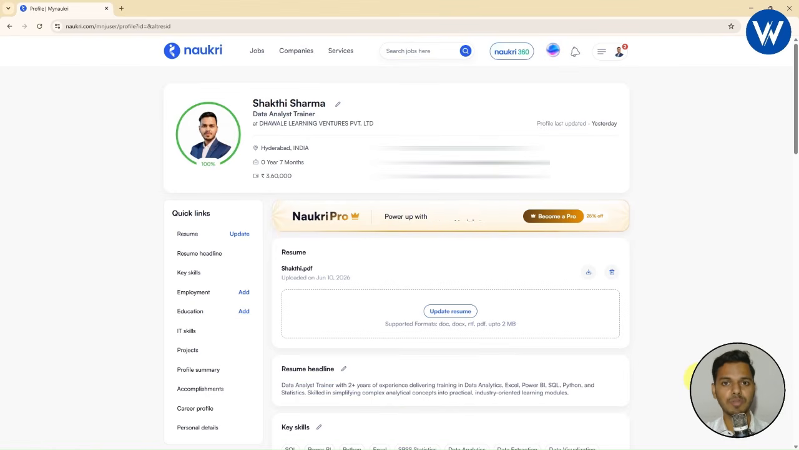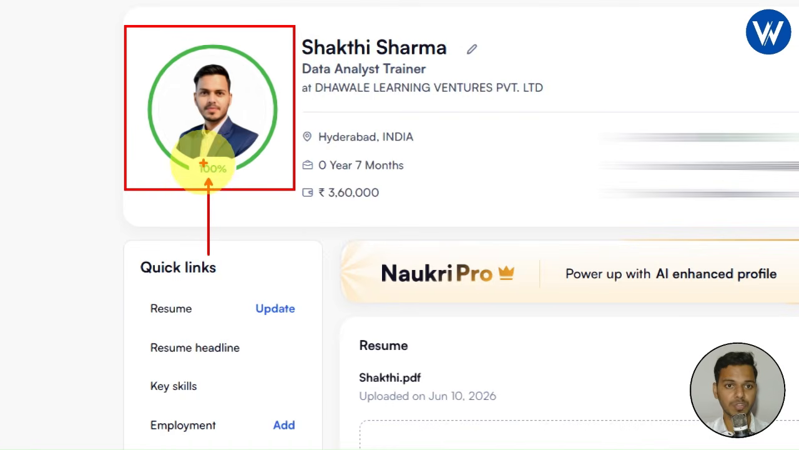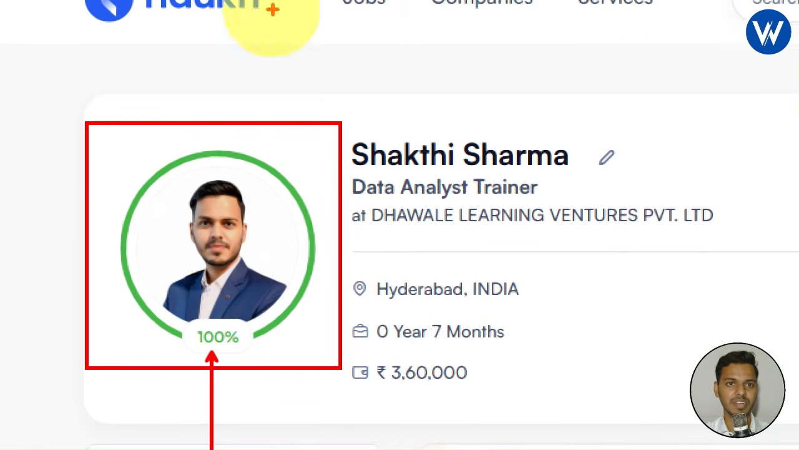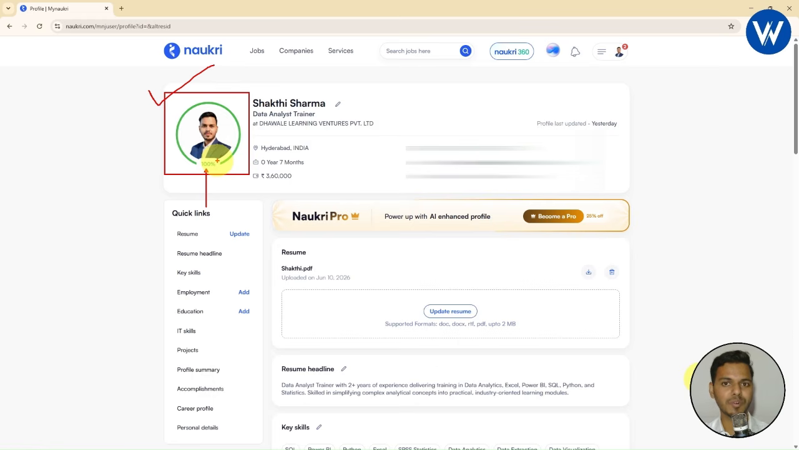Now first you need to complete your Naukri profile. This is very important. Whenever you want to apply for a job, your Naukri profile should be 100%. Let me show you with the help of the highlighter. This is my image, right? Now here you can notice my Naukri profile is completely 100%, right? Means my Naukri profile is valid. So basically if your Naukri profile is 100%, you can easily get shortlisted as well as get interview calls. This is a very important step you need to perform. Now first you need to update your profile. This is very important guys.